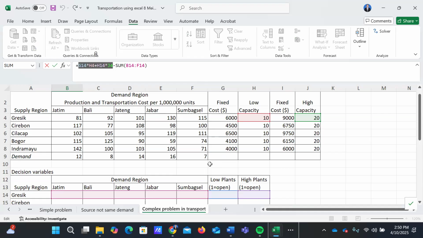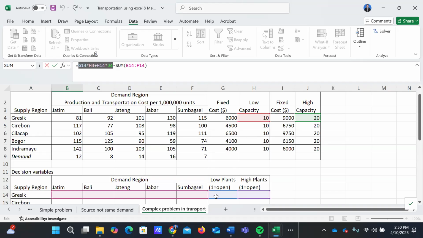So let's say we open the Gresik factory with the low plant, the solver will fill the cell with the value 1, and the capacity will be 1 multiplied by 10, the low capacity for Gresik.